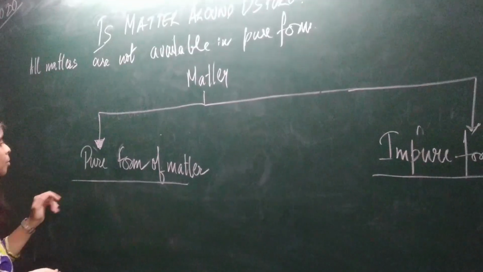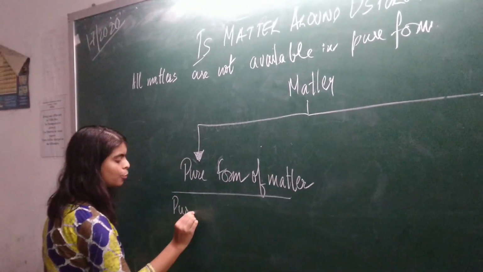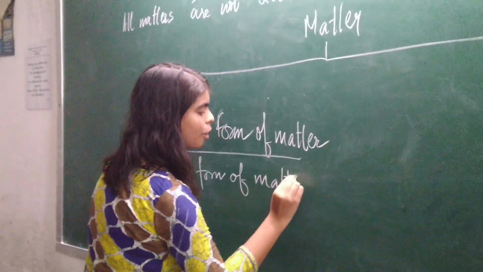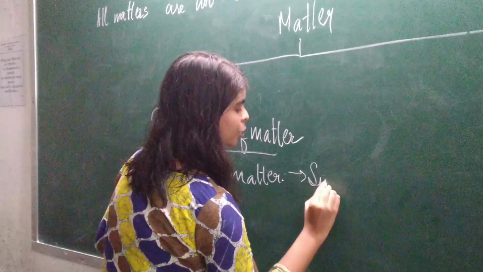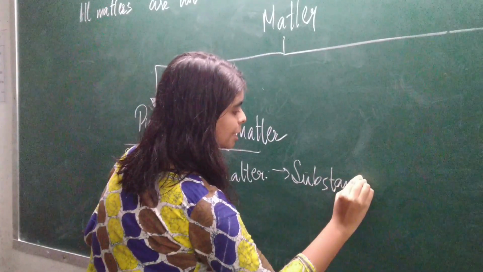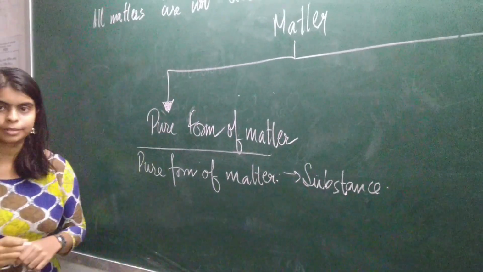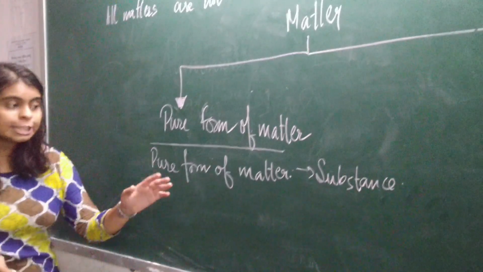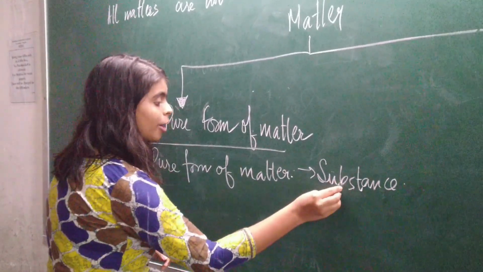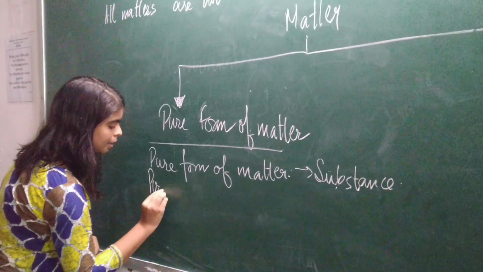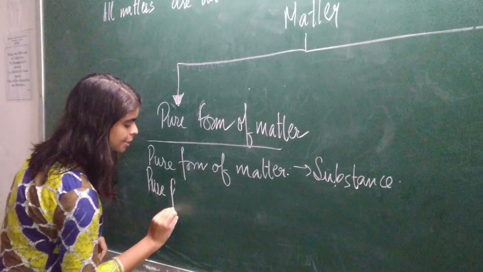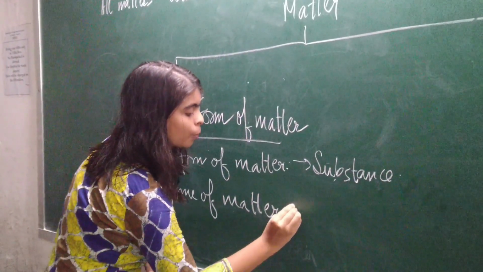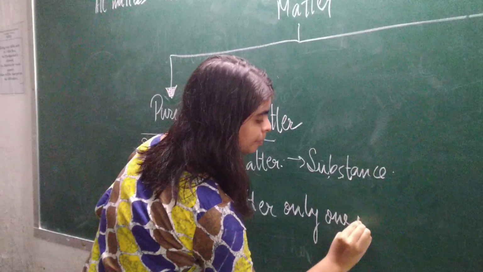Now, coming to the pure form of matter. Pure form of matter is actually known as substances. Whenever you are talking about a pure form of matter, it is known as a substance. Substances are nothing but a pure form of matter. And we know that matter is made up of tiny particles, and this pure form of matter contains only one kind of particles.